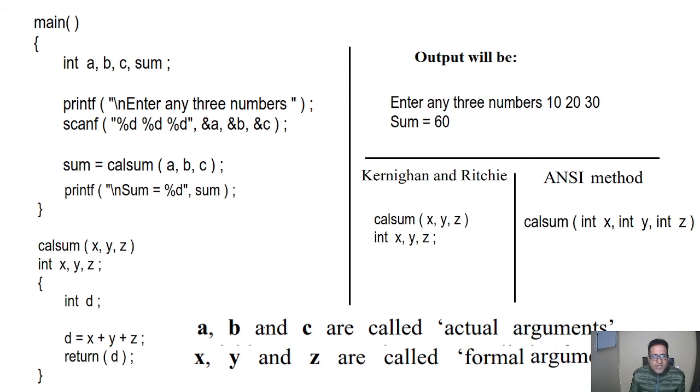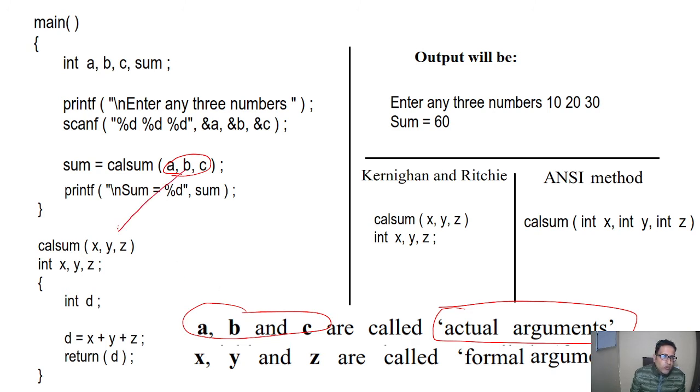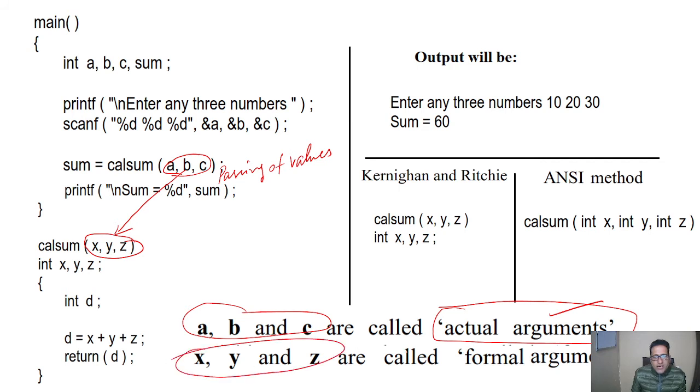The second thing is A, B and C, which are given here. These are called the actual arguments, which means we are passing these values to the function. We have used the topic of passing of values, so here we are passing these values. These values are called the actual arguments, and the passed values which are taken in XYZ, which we can see here also, are called the formal arguments.